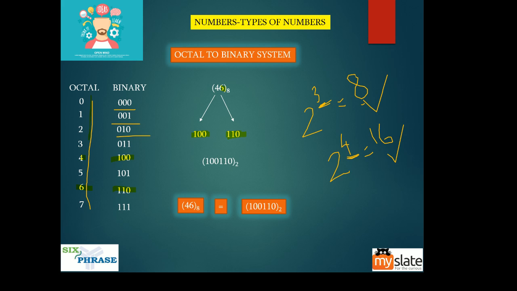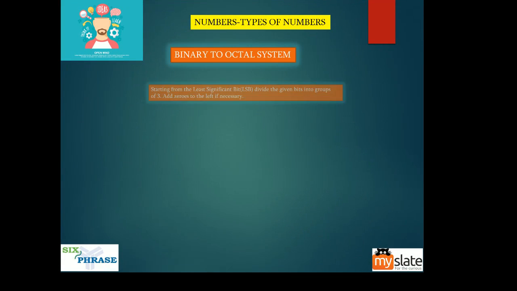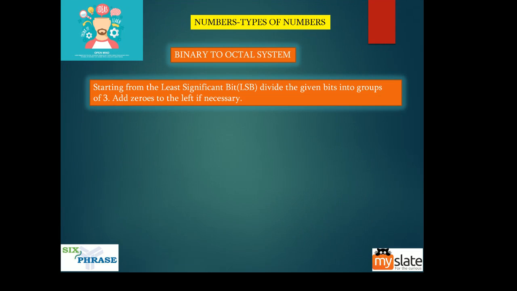So now how do you convert binary to octal? Starting from the least significant bit, divide the given bits into groups of 3. Again, guys, why are we dividing it into groups of 3? Because I told you for one you need 3 bits to represent an octal value.